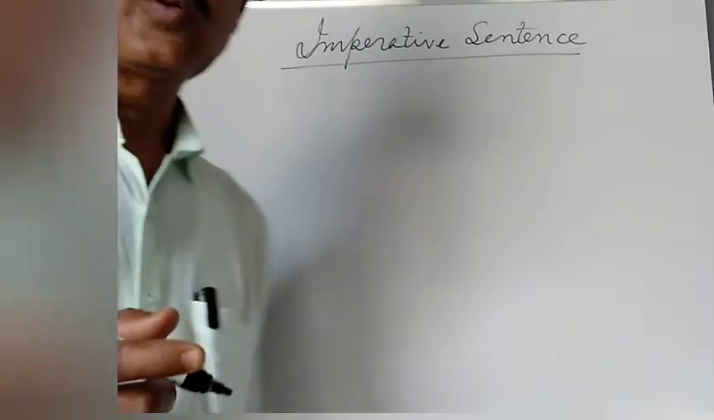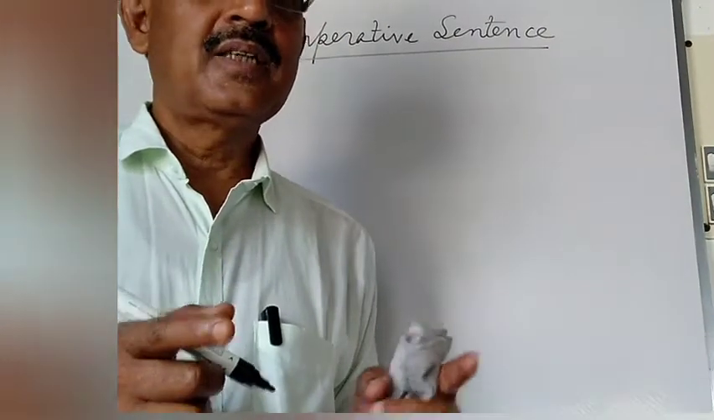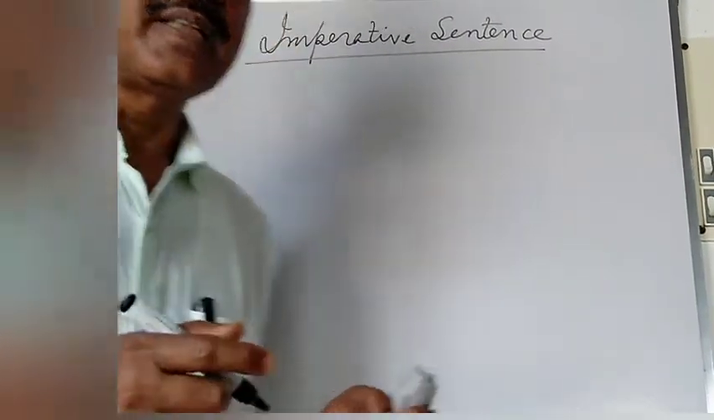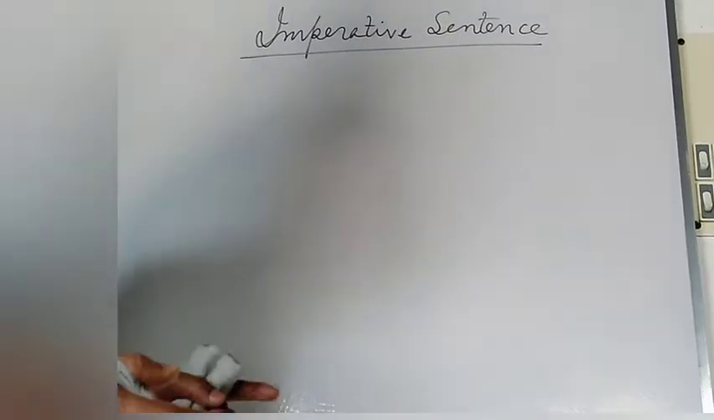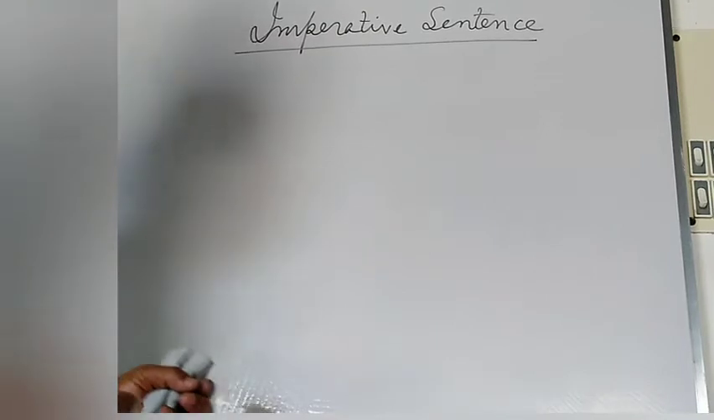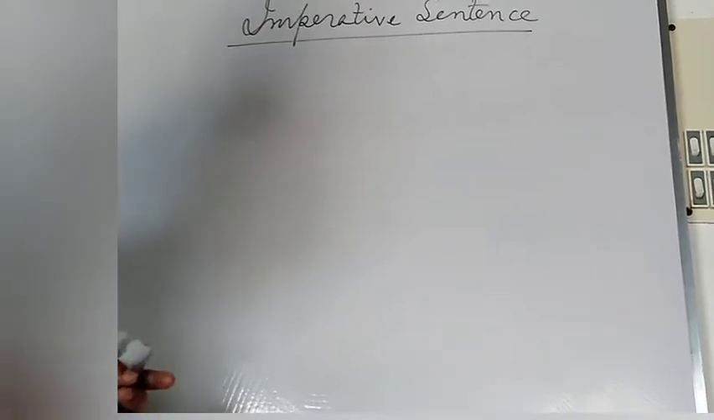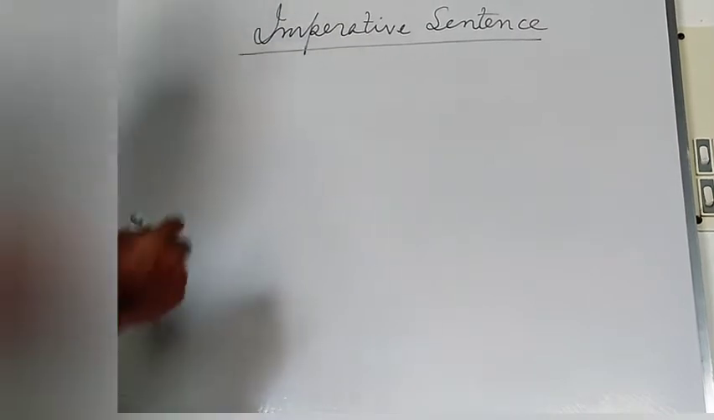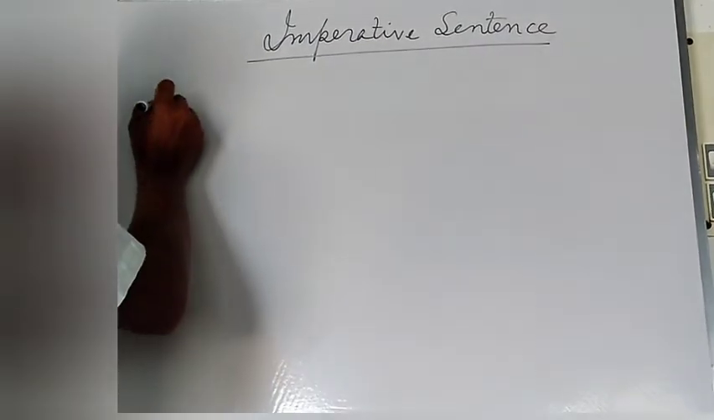Will learn the voice change of imperative sentence. First, you will have to learn what imperative sentence is. The sentence which expresses order, request, comment, or advice is called imperative sentence. And in respect of changing the voice of imperative sentence, when the verb expresses order or request or comment or advice, you will have to frame the passive structure in this way.